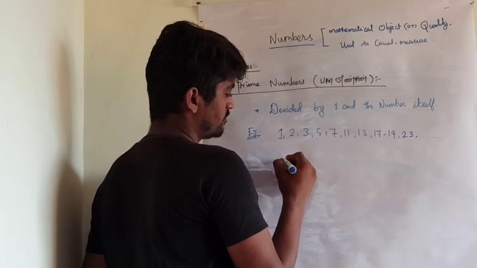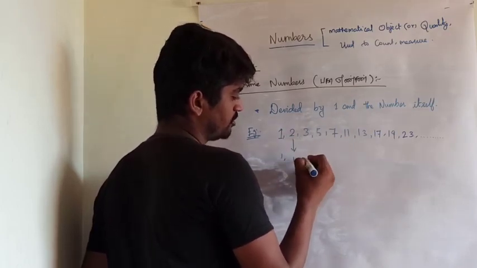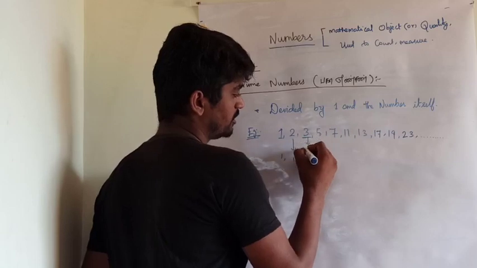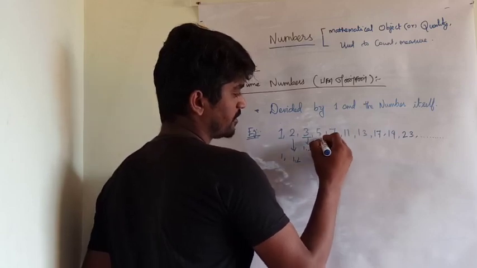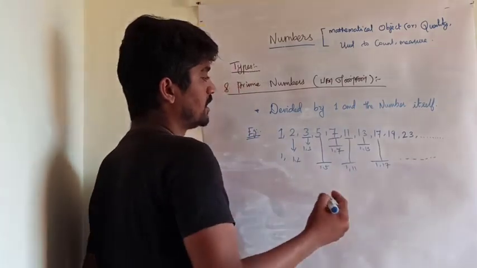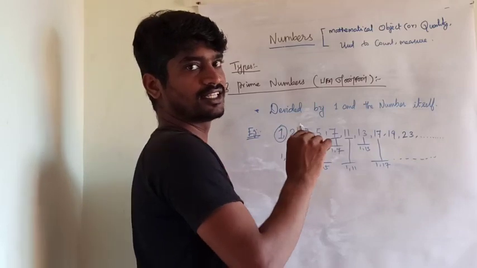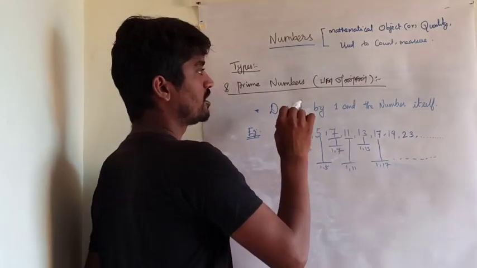The 1 is divided only by 1, and 2 is divided by 1 and 2, 3 is divided by 1 and 3, 5 is divided only by 1 and 5. A number which is divided only by 1 and the number itself is a prime number.